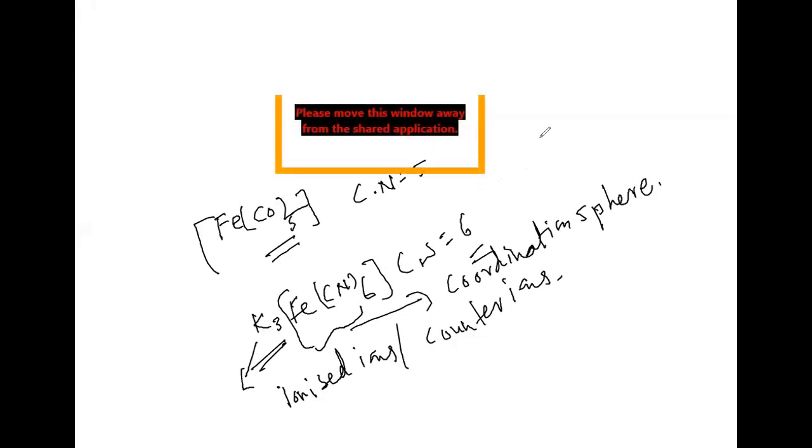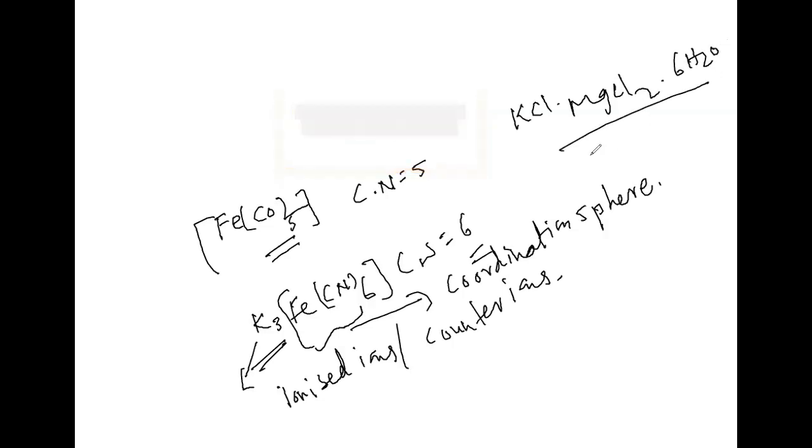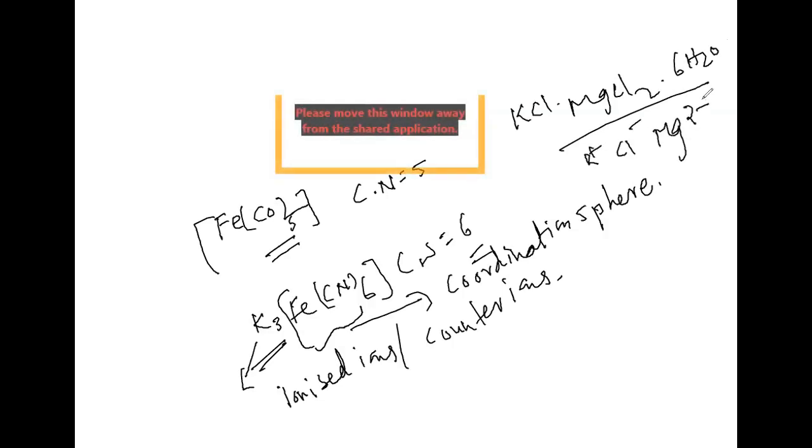Generally, I have a doubt. What is the difference between a double salt and coordination compounds? Any example of a double salt? We can take KCl.MgCl2.6H2O, Carnallite, like this. When double salts dissolve in water, they disperse as ions, thereby losing their identity.